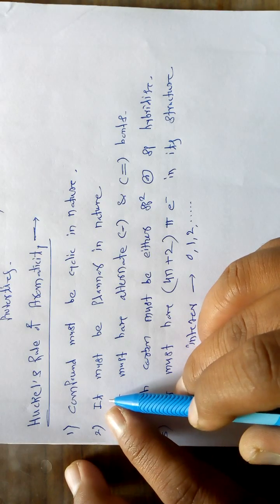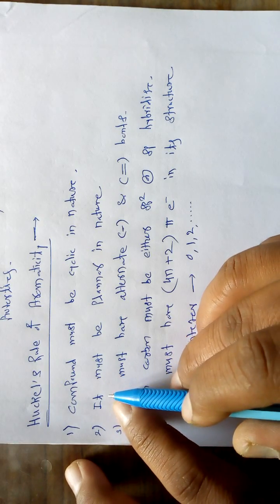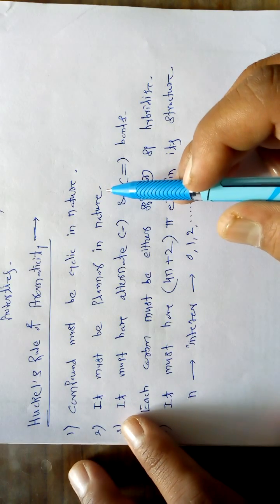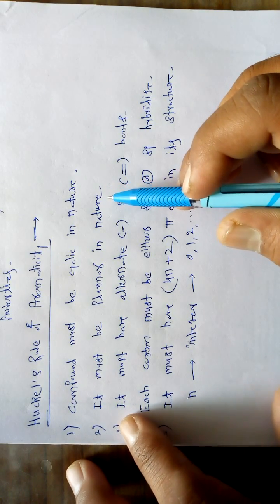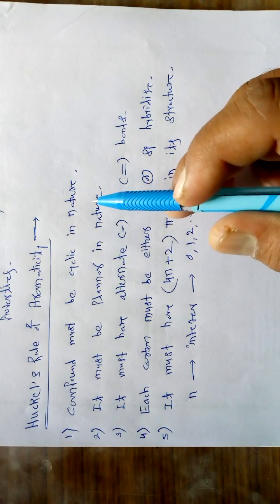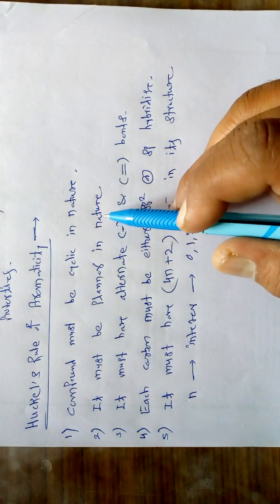If we look towards the second important rule, according to that rule, it must be planar in nature. So what is the meaning of this? All the constituent atoms of this particular molecule must be present within a single plane. So we can say here that the molecule must be planar in nature.